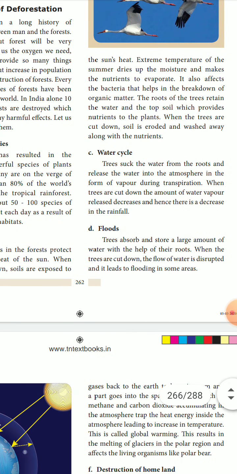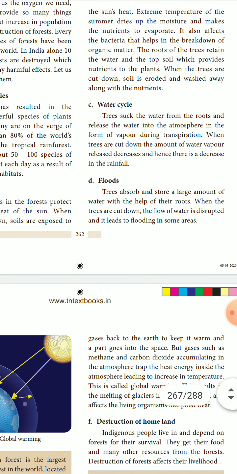Then the water cycle, because the plants help us to bring the rain. So the water cycle will be stopped; there will be no evaporation and no condensation. Trees suck the water through the roots and release it into the atmosphere in the form of vapor during transpiration. Transpiration means the removal of excess water from plants and trees. So when these trees are cut down, transpiration will not take place, so the water cycle will be stopped.